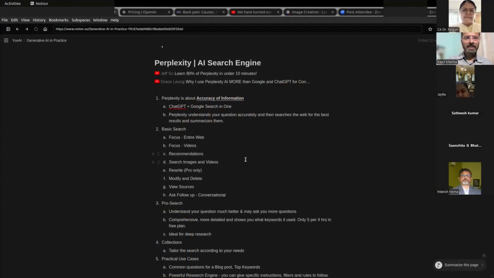Let's move to Perplexity. Perplexity is a very interesting tool, and it is my go-to AI application for doing very accurate searches. The thing about Perplexity is it is about accuracy of information when you want to do very thorough research. In short, you can call it ChatGPT plus Google search combined together.